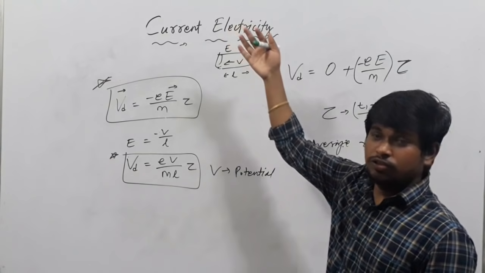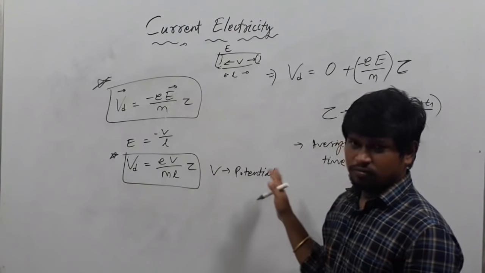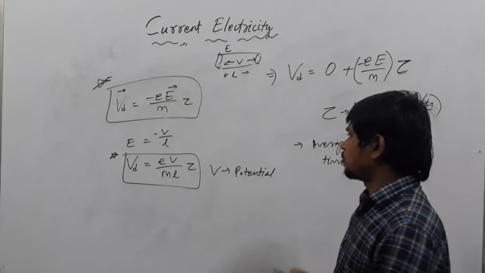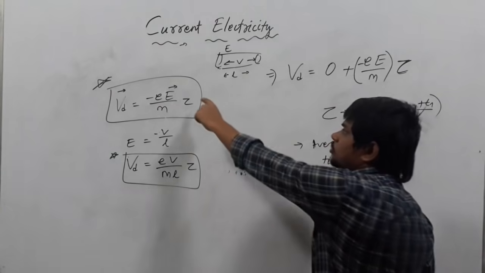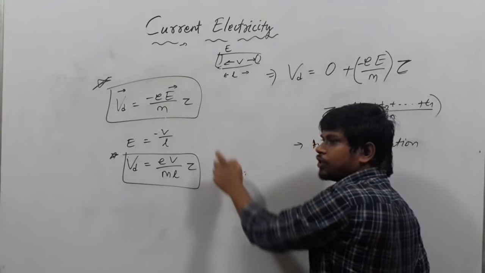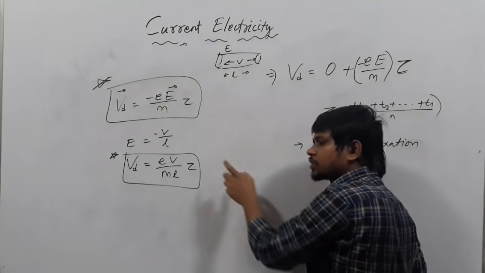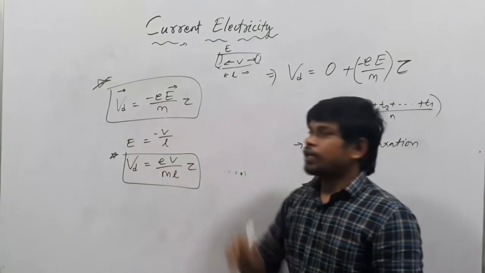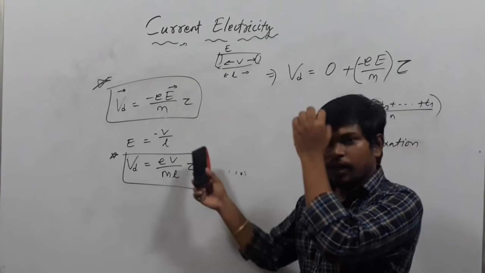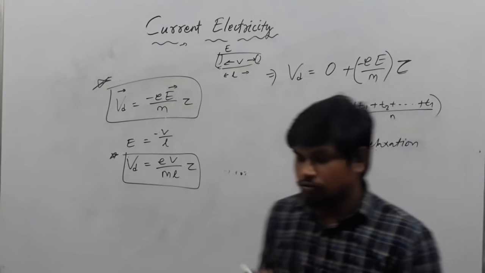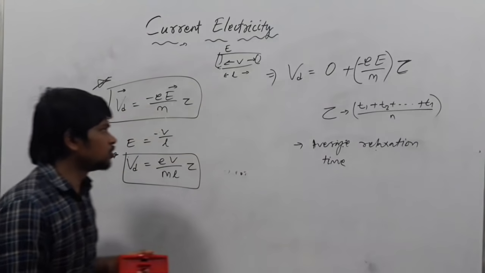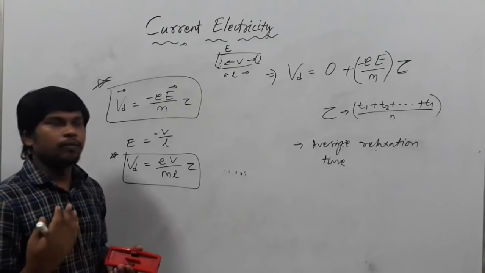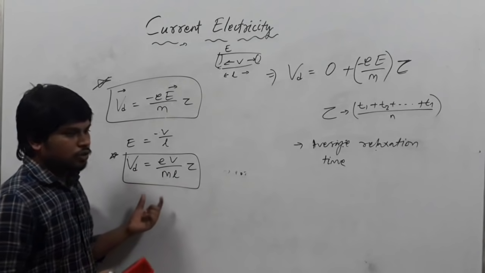We have already written it before, so there is no need to write it here. Your wish, don't write the potential here. We have already written. Understanding. So these are the two important formulas of drift velocity. They will ask this as a long question also: derive the expression for drift velocity. You can derive it like this. First, we took the average velocity equals 0. Then we took the acceleration. Then the final velocity. Then Vd equals this much.